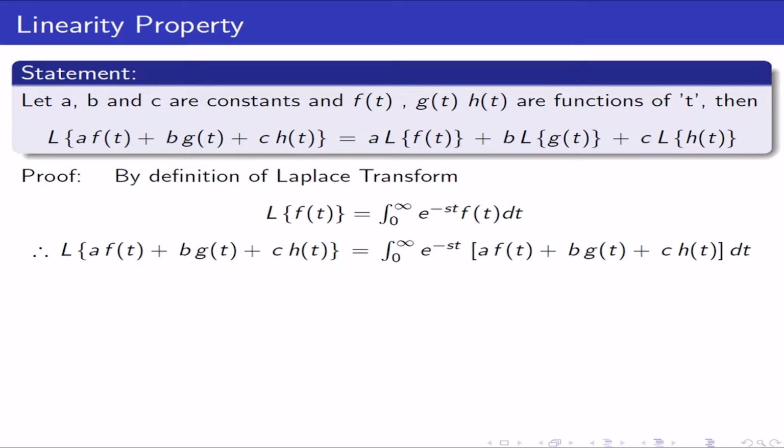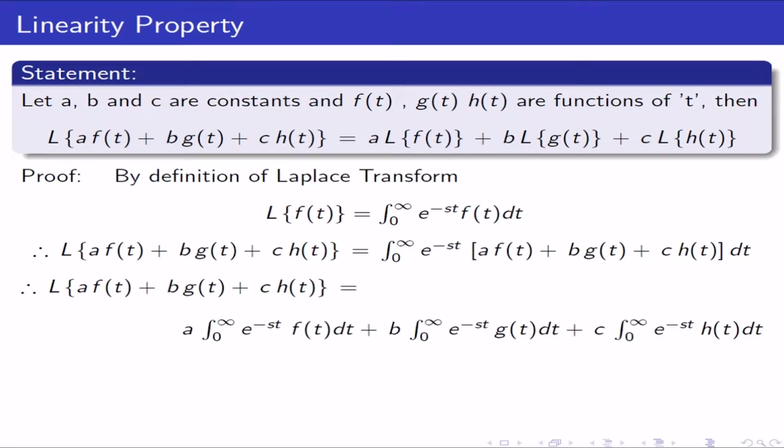By the linearity property of integration, this can be written as a times the integral of e^(-st) f(t) dt plus b times the integral from 0 to infinity of e^(-st) g(t) dt plus c times the integral from 0 to infinity of e^(-st) h(t) dt.